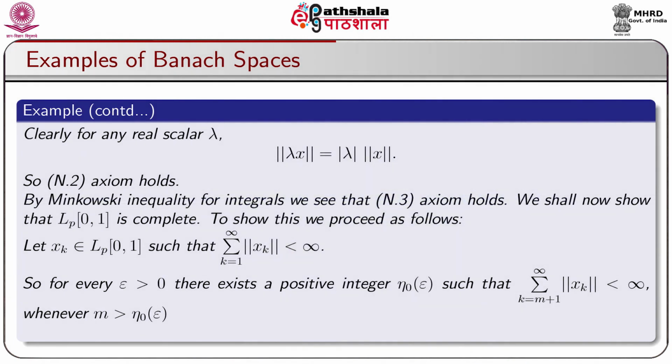We shall now show that capital LP01 is complete. To show this, we proceed as follows. Let xk belong to capital LP01 such that sigma k equal to 1 to infinity, norm of xk is less than infinity. So, for every epsilon greater than 0, there exists a positive integer n naught epsilon such that sigma k equal to m plus 1 to infinity, norm of xk is less than epsilon, whenever m is greater than n naught epsilon.